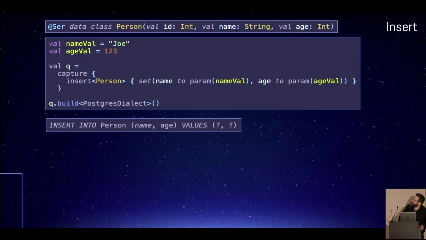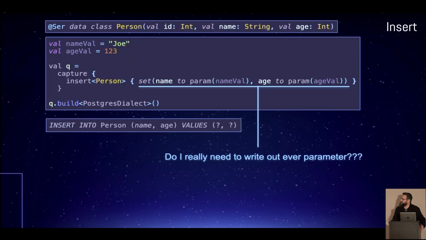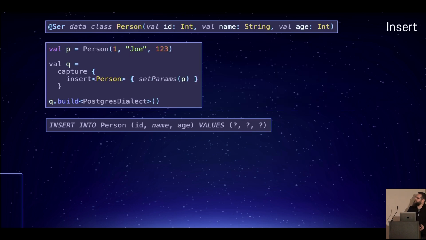Now, presumably, you will not want to specify every single parameter inside of every single data class over and over again every single time you want to insert something. Remember, data classes or case classes inside of corporate environments can be over 100 parameters large. Okay? So yeah, that's a problem. How do we do it? Well, this does it. Set params effectively sets all of it.